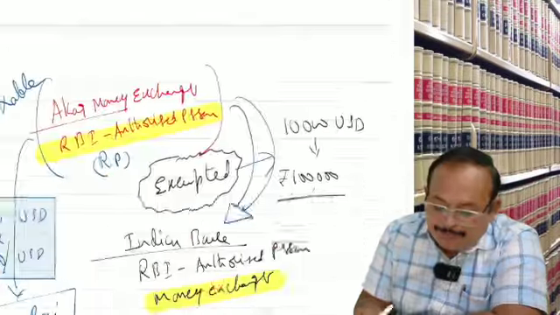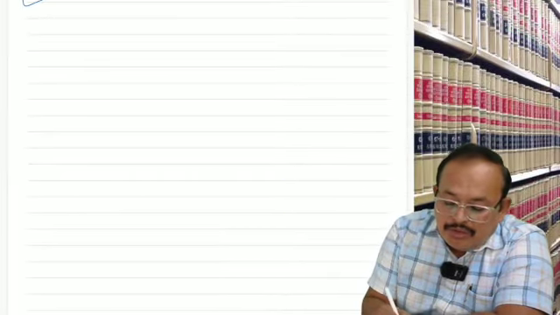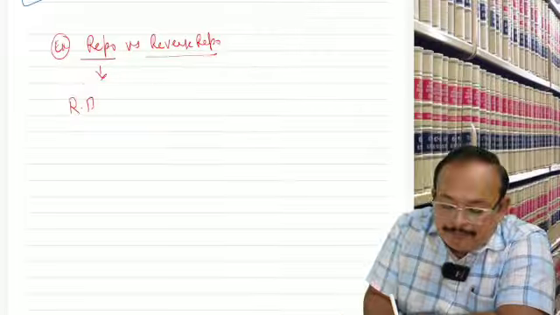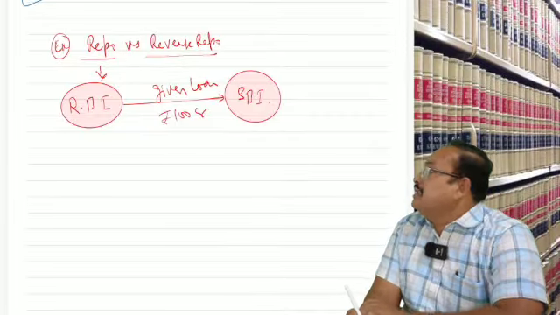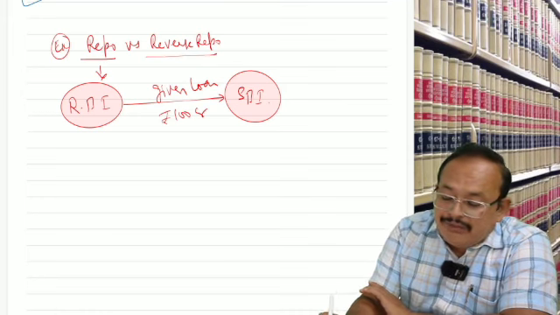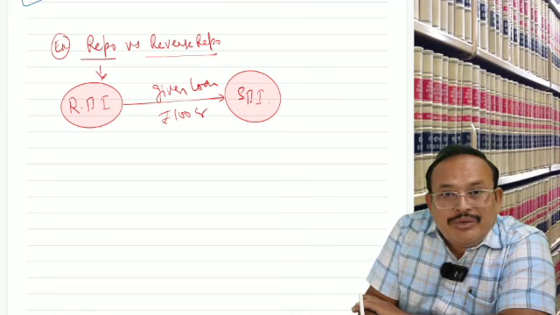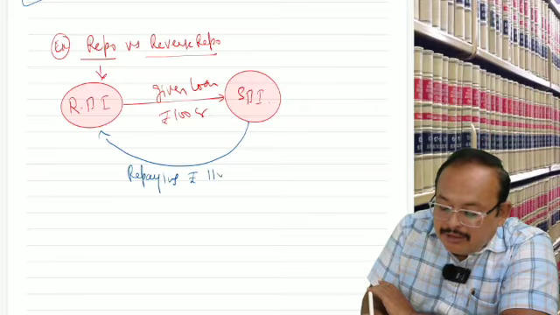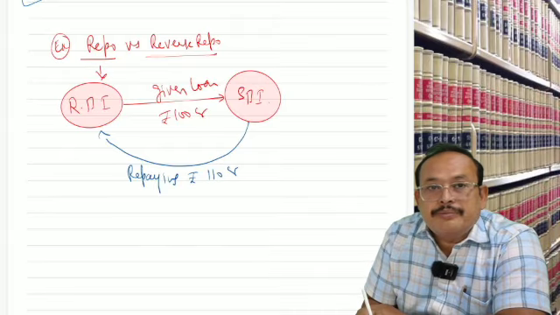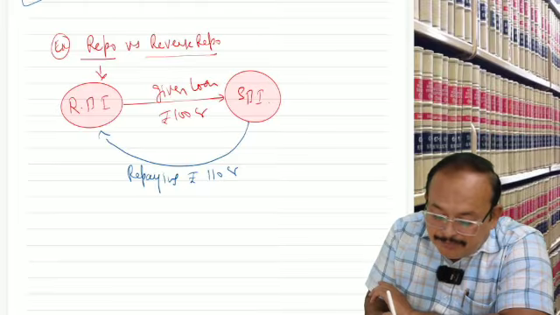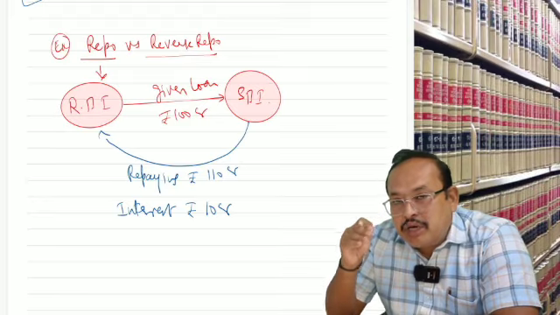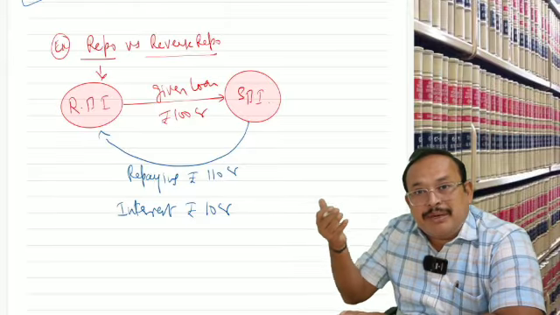Now listen. I am talking about repo here, with the Reserve Bank of India. In the given case, when they give the loan, they are repaid 110 crore. Here, interest is how much? 10 crore. This is a transaction between the Reserve Bank of India and the bank.